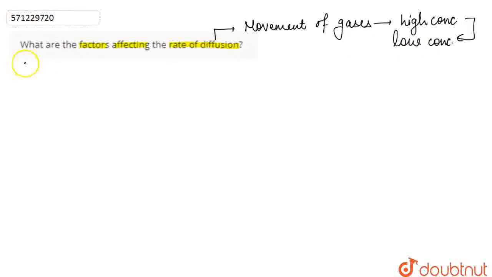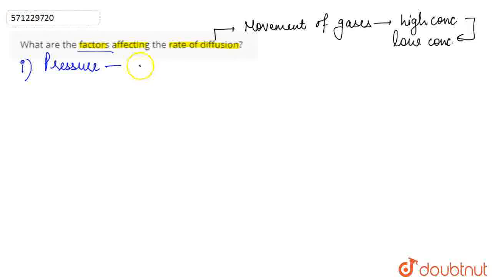Now if we discuss the factors that affect the rate of diffusion, the very first factor is pressure. Pressure has a great role to play in the diffusion of gases.